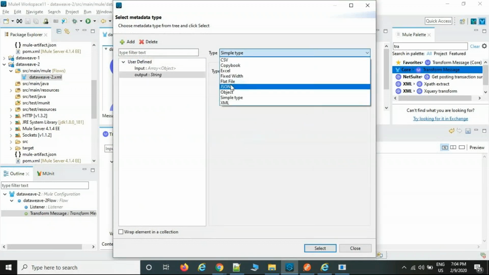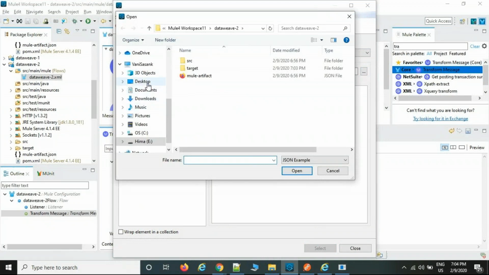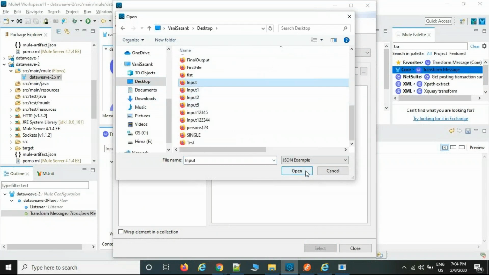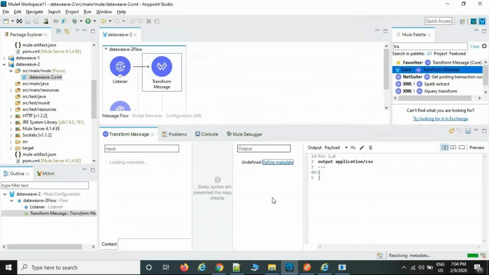What is the transformation, for example JSON, then you can select the example, select desktop data and input or something. If you select, these are the keys. This is how we are going to do the transformation. It's loading the metadata, and it is going to be populated here.